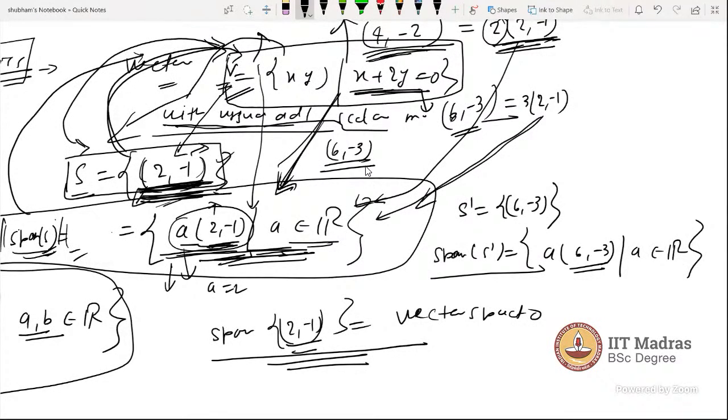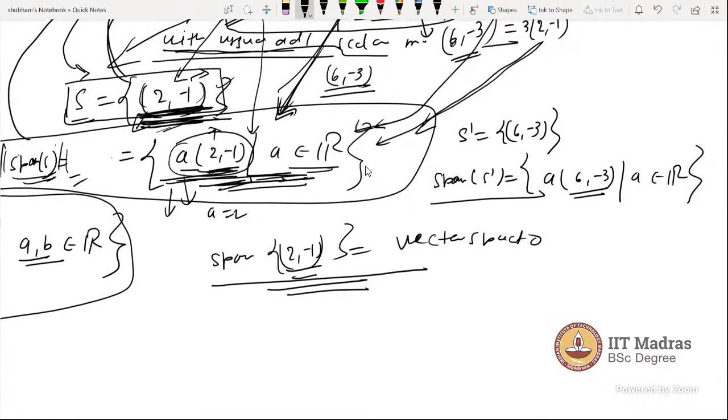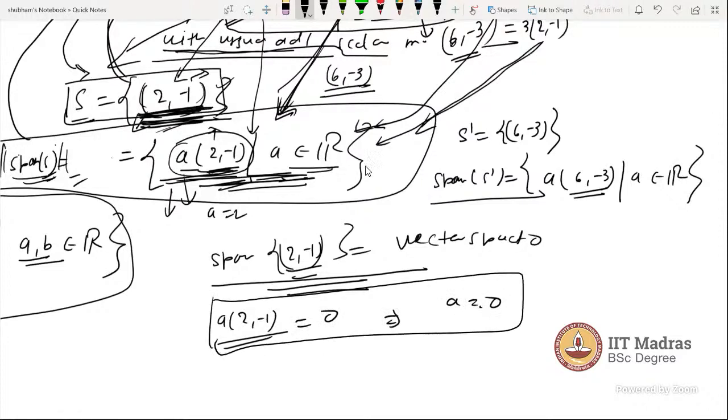A single vector is always linearly independent. Why? Just take the linear combination equal to 0; this implies a equals 0. So a single vector is always linearly independent.